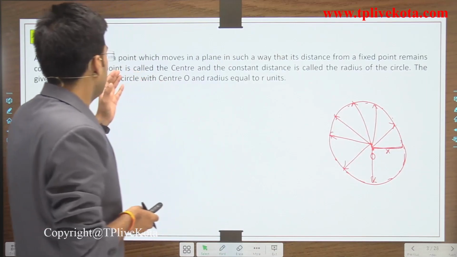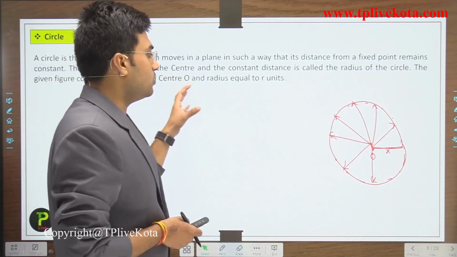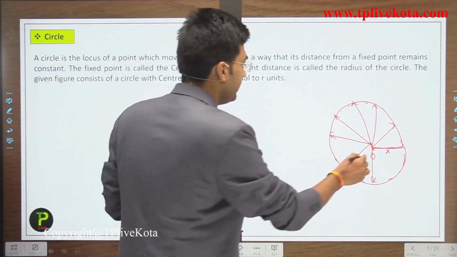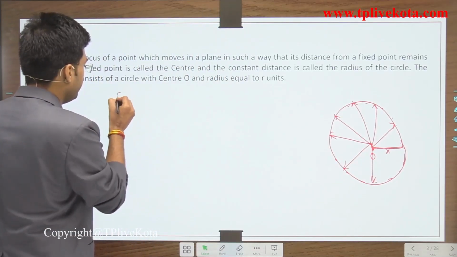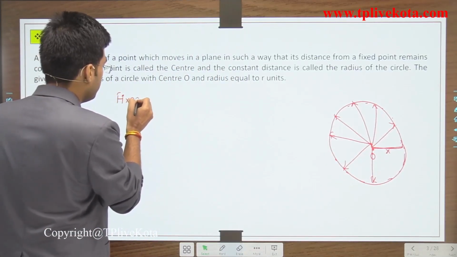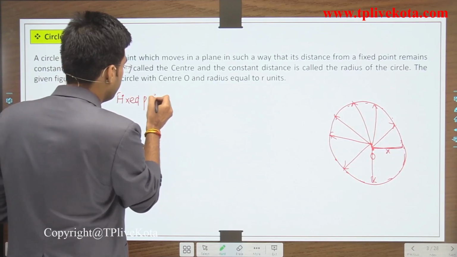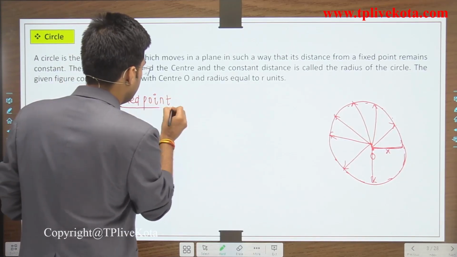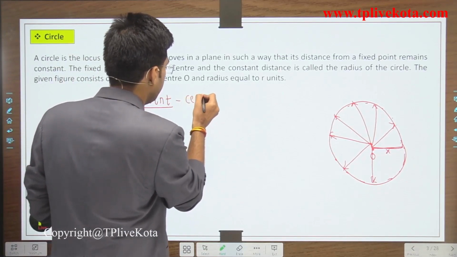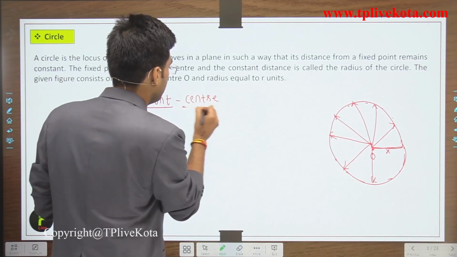Now, after this, the fixed point is called the center. Clear?